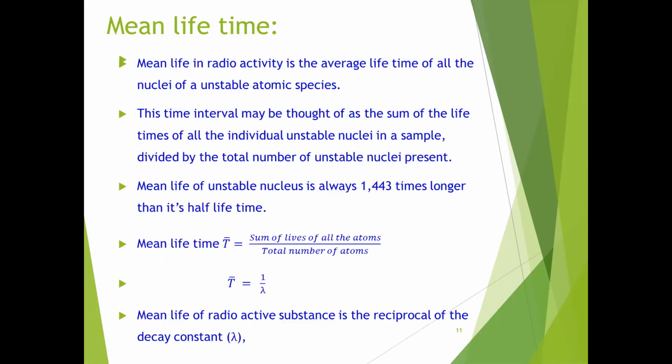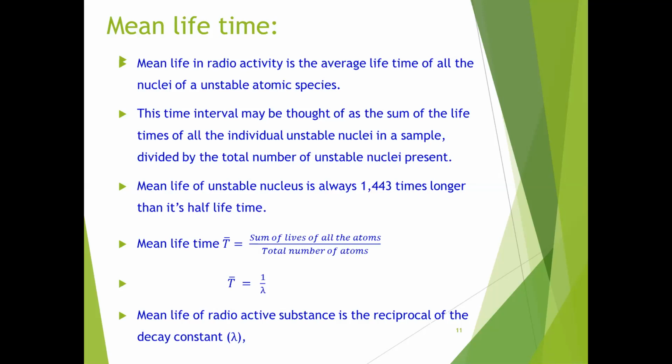Now, mean lifetime. Mean life in radioactivity is the average lifetime of all the nuclei of an unstable atomic species.